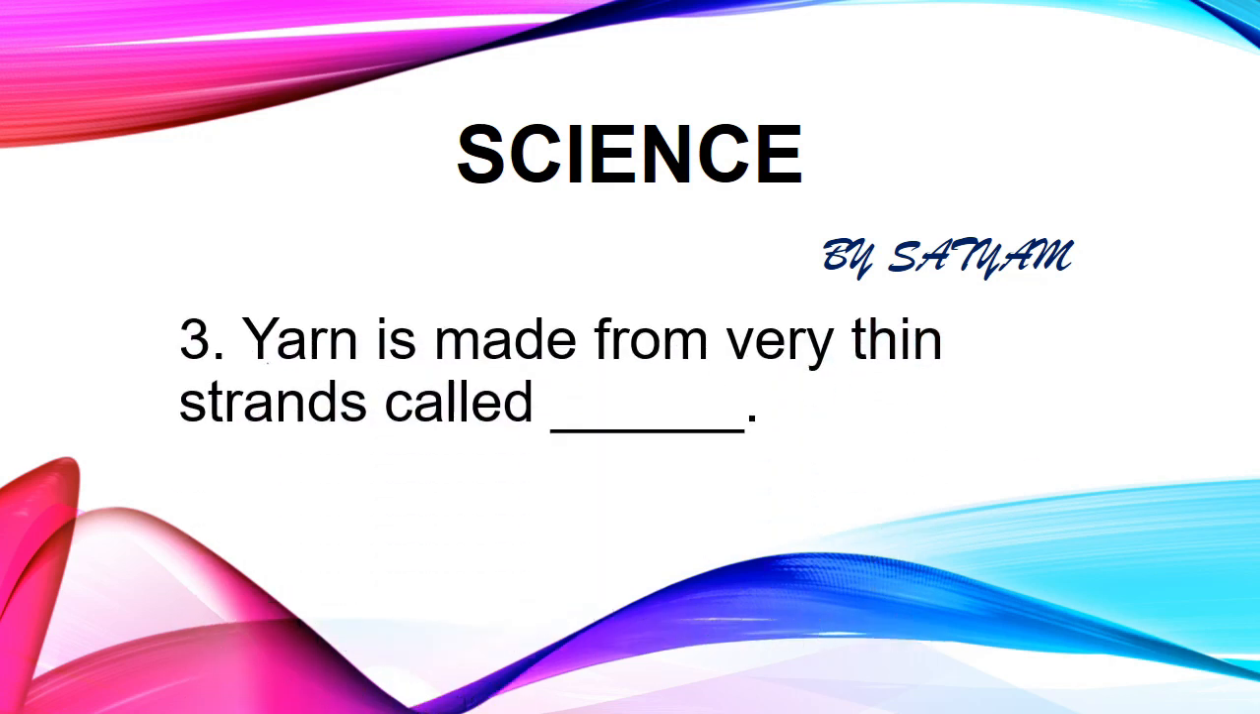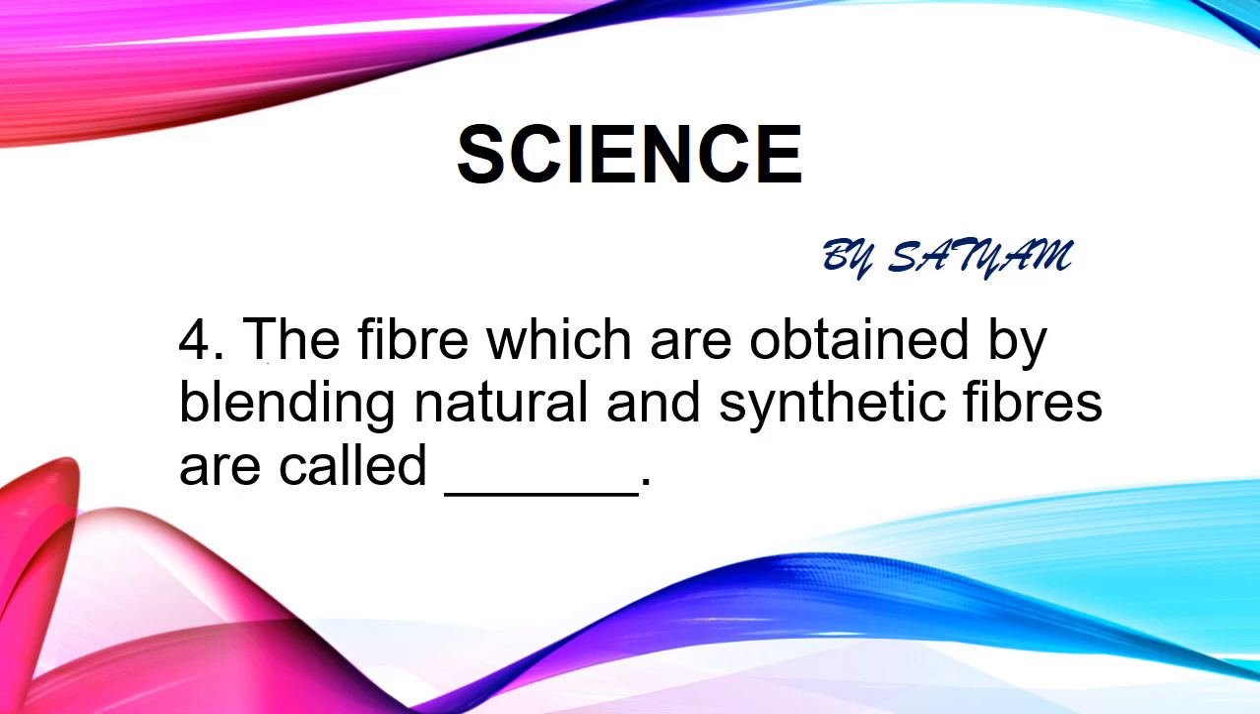The next question is, yarn is made from very thin strands called dash. The answer is fibers. Yarn is a long continuous length of interlocked fiber that is woven or knitted for forming garments. The next question is, the fibers which are obtained by blending natural and synthetic fiber are called dash. The answer is mixed fibers.